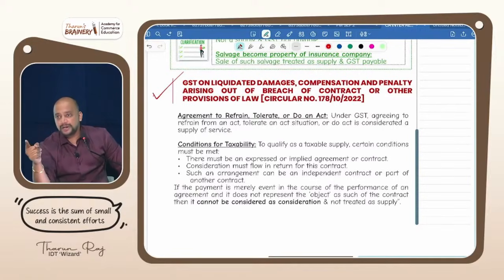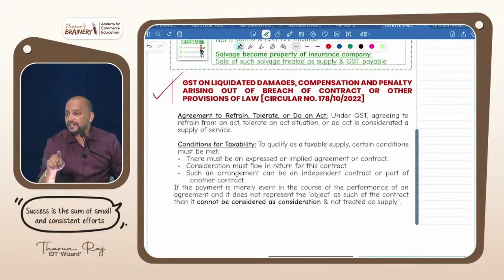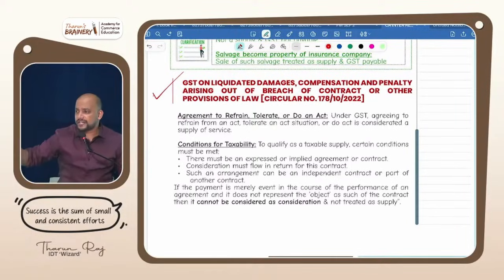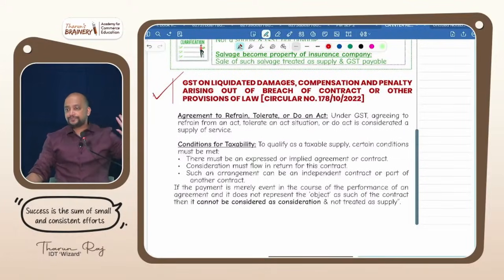If there is a possibility of performance, and the money is paid, that is consideration for tolerating an act. If there is no possibility of performance, and the money is paid, that is compensatory in nature and not treated as consideration.